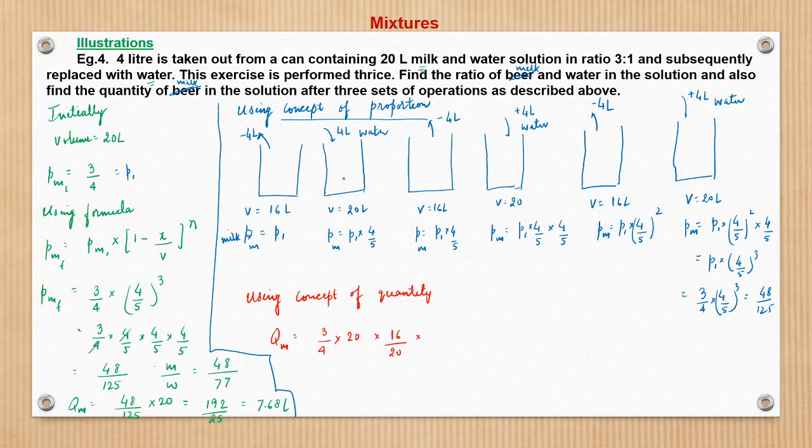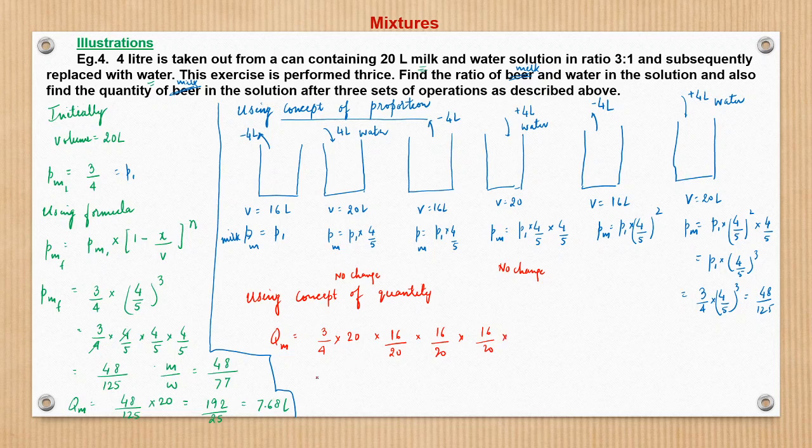Now in the second stage, when 4 liters of water is added, will there be a change in the quantity of milk? No, the quantity of milk will remain the same. In this stage, no change. Here again 4 liters of solution goes out, so how much milk remains here? Again I write this as 16 by 20. And here when water is added again, no change in milk. Here when it goes out again, 16 by 20, and here no change.